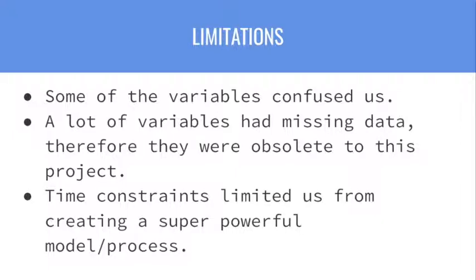Another example of a variable we had difficulty interpreting was the mean number of unanswered phone calls because we weren't sure if the unanswered phone calls were incoming calls from another person or outgoing calls from the customer to the customer service center. Some of our variables also had missing data, so it was obsolete and we couldn't use it, and this affected the integrity of some of the conclusions that we came to.